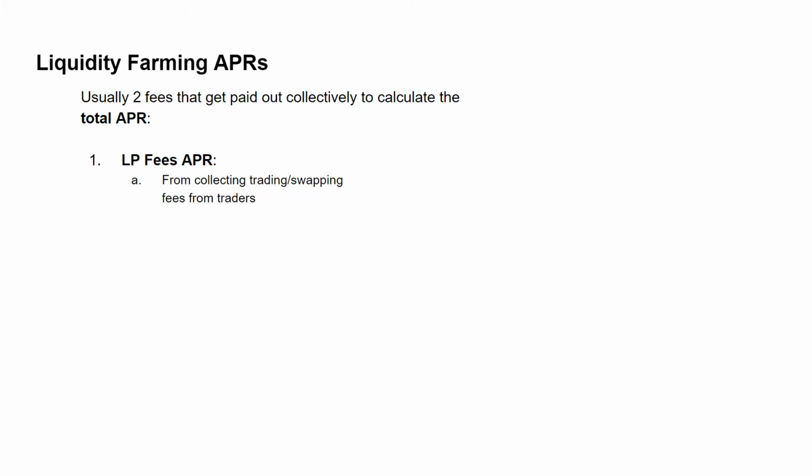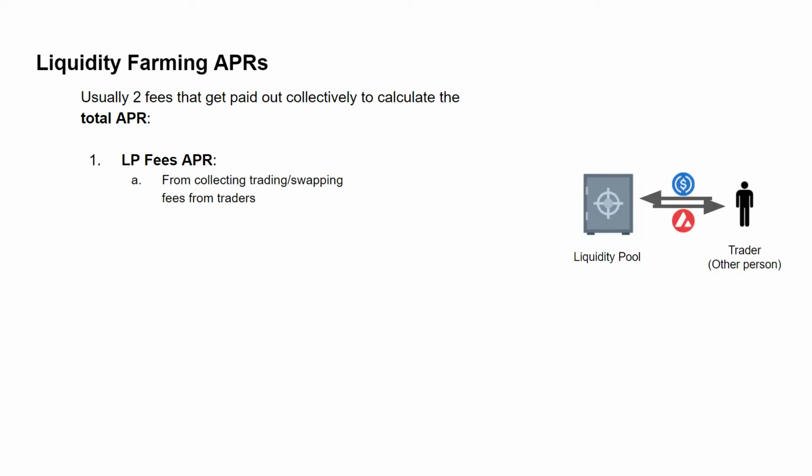The first is what I'm calling the liquidity pool fees APR, or LP fees APR. Whenever a trader uses the liquidity pool to swap tokens, the trader pays a small fee. The net collected fees from all the trades get passed to the platform and the liquidity providers. These fees get used in the calculation of the APR number.